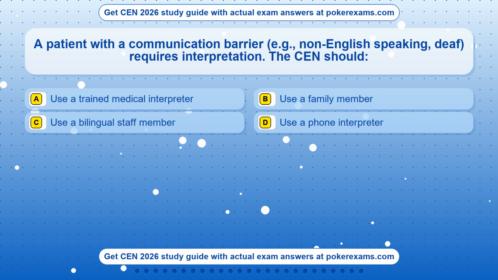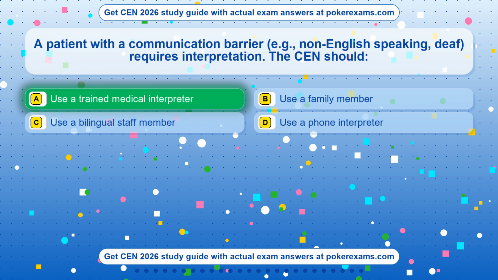Question 9. A patient with a communication barrier, e.g., non-English speaking, deaf, requires interpretation. The CEN should: Option A. Use a trained medical interpreter. Option B. Use a family member. Option C. Use a bilingual staff member. Option D. Use a phone interpreter.